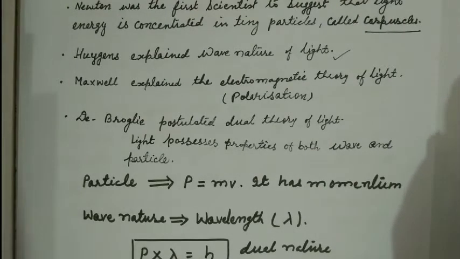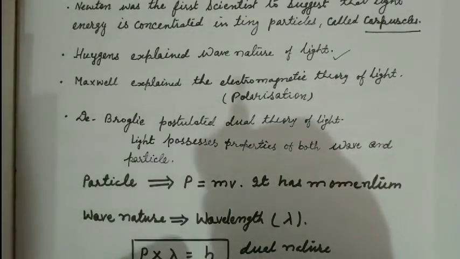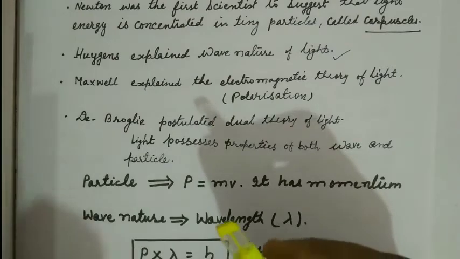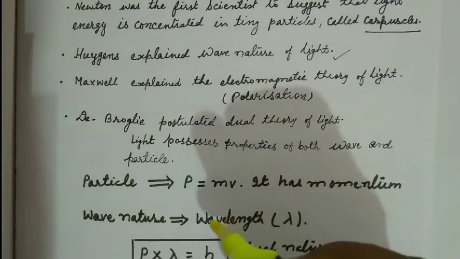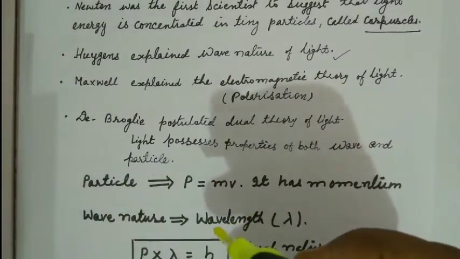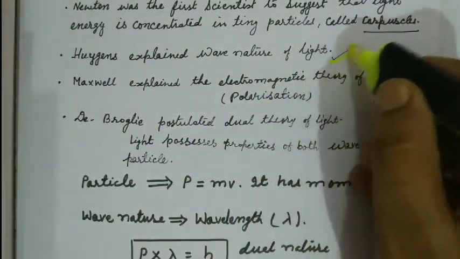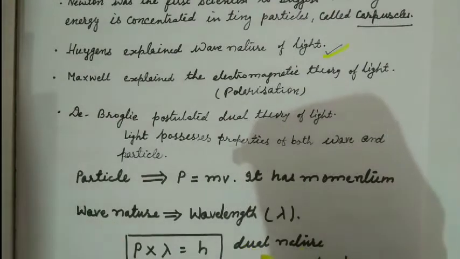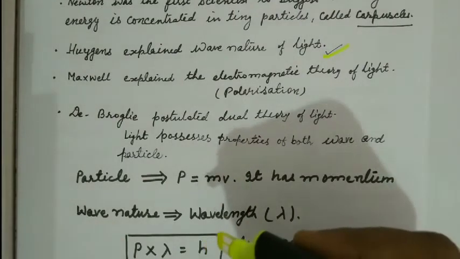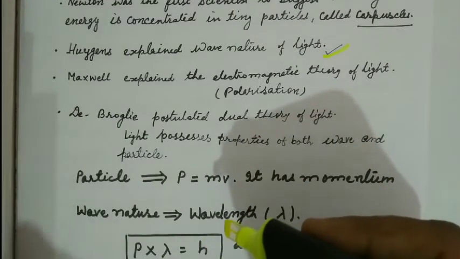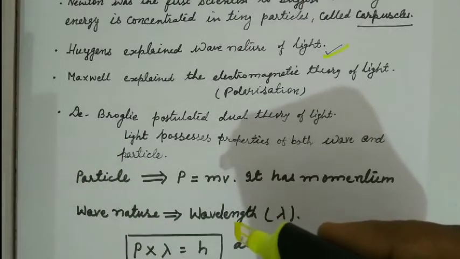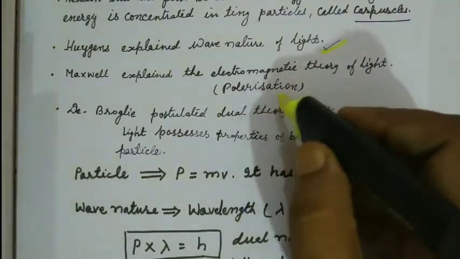I already said that there are so many scientists who explained the nature of light and what type of behavior light possessed. Maxwell explained the electromagnetic theory of light, which successfully explained the most important phenomenon, polarization.